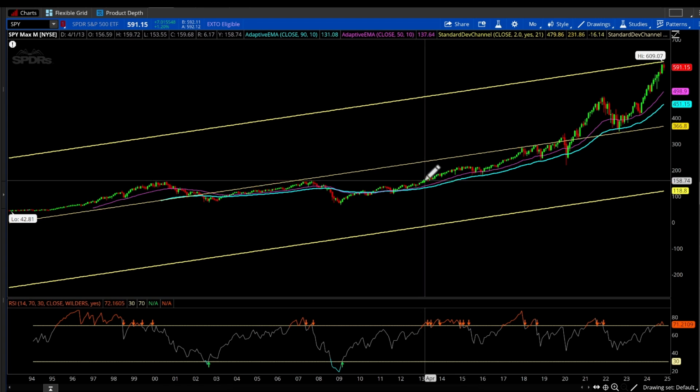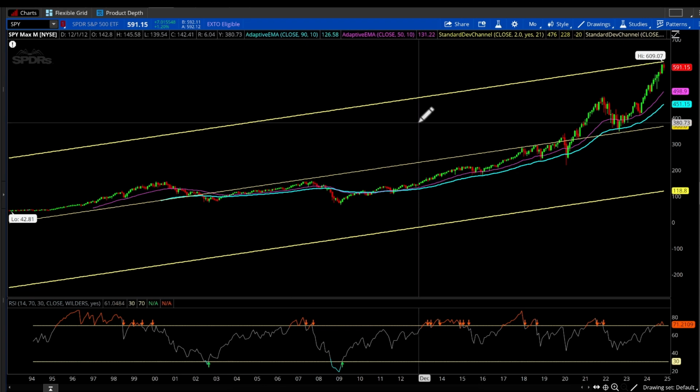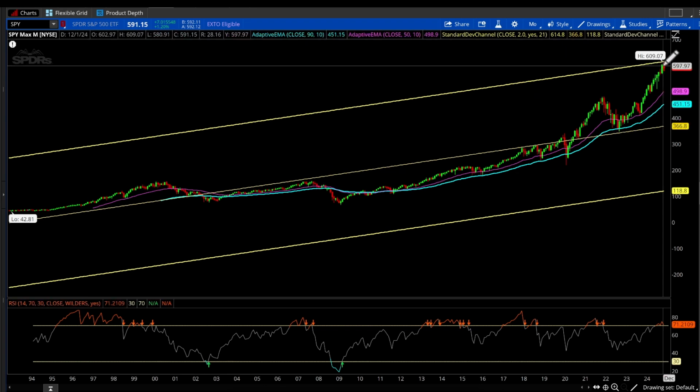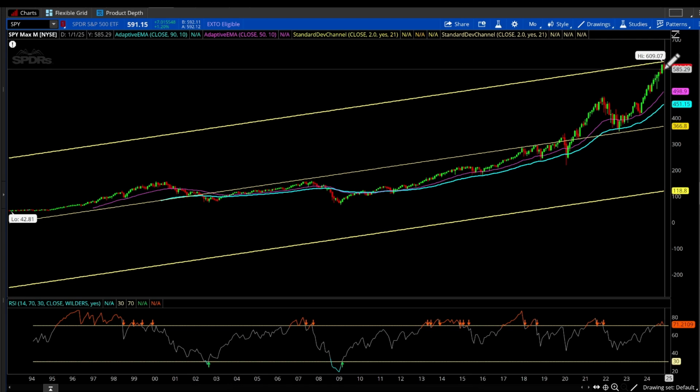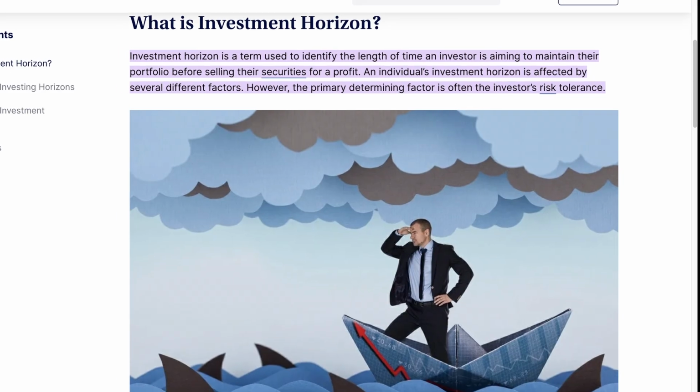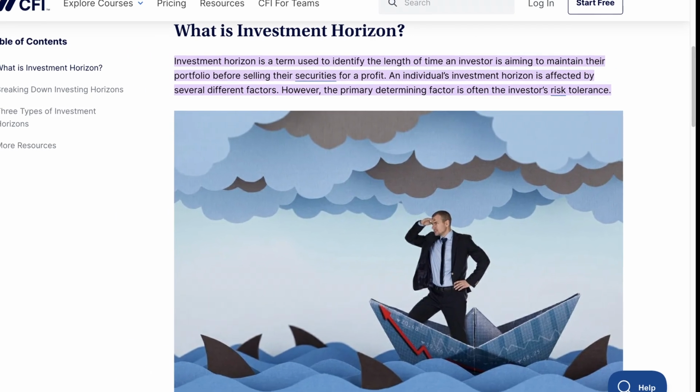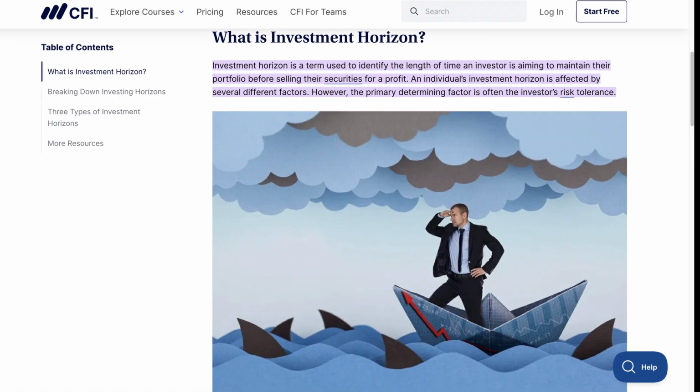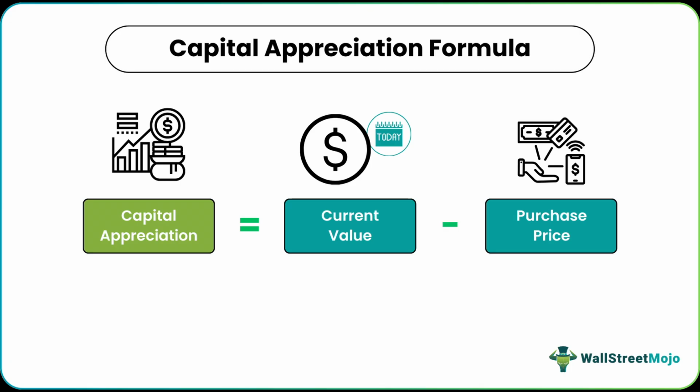Although had you invested at the top of the market in March of 2000, you'd still be up by about 276% in price appreciation, assuming you sold at the top of this market and were able to hold for nearly a quarter century, which is why people say things like it's about time in the market, not timing the market. This is why it's so critical to know how much time you have until you need money back from stock market returns, and why you may benefit from a portfolio not solely based on capital appreciation.